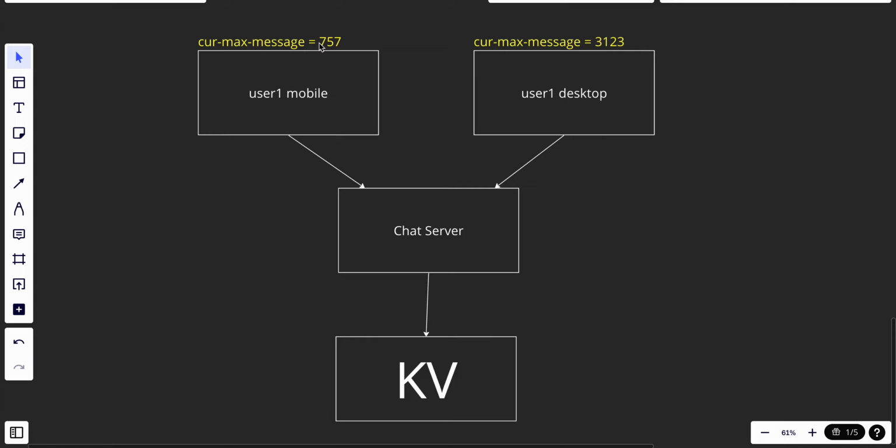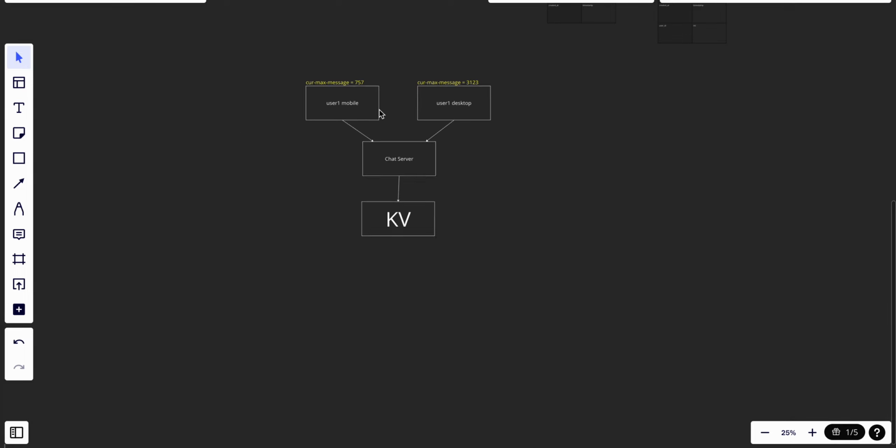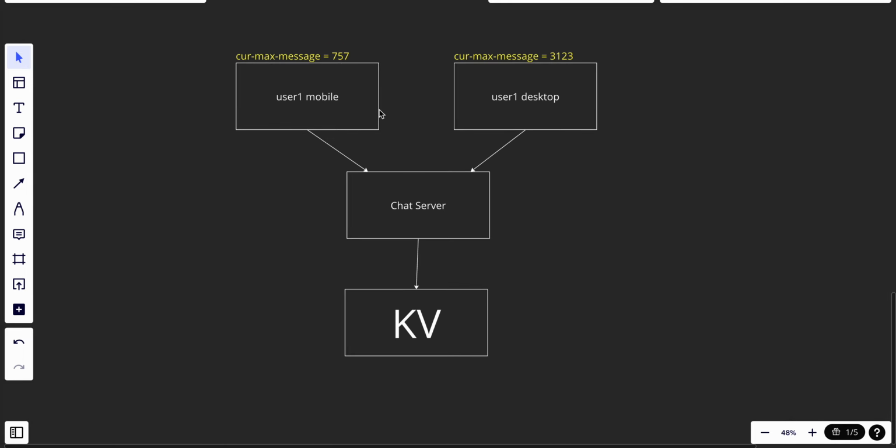The messages that satisfy the two following conditions are considered as new. The recipient ID is equal to the current logged in user, because each recipient has its own ID. The message ID in the key value store is larger than the current max ID. So that's the way that we can handle two devices at the same time, or you can add three, four. It doesn't matter.